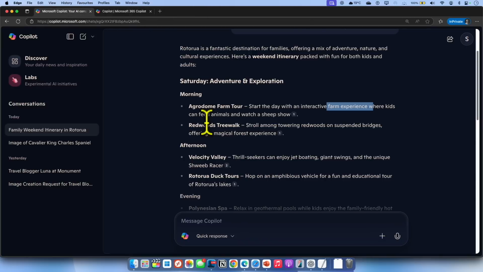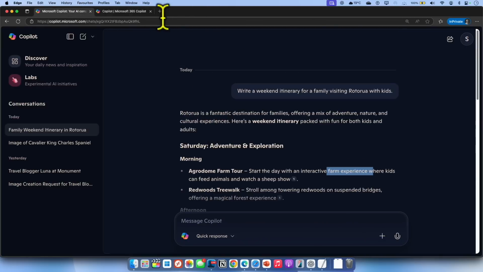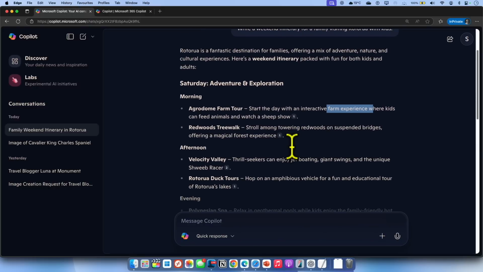Going forward, we are going to use Copilot Personal and Copilot Work just for asking this question, because we are learning basic prompting, right? We are not learning the comparison between these outputs. That's for a different video.